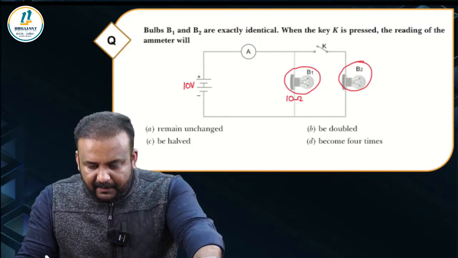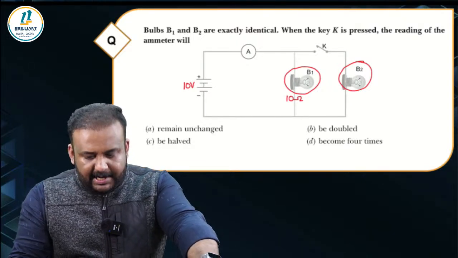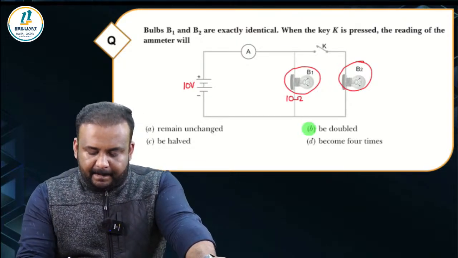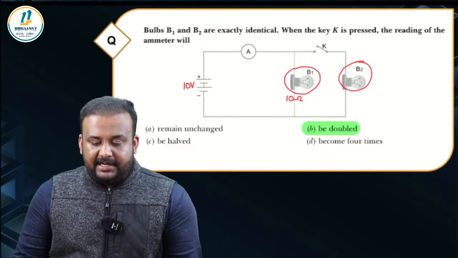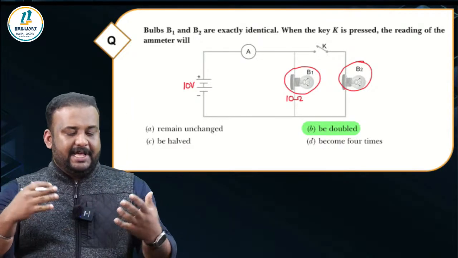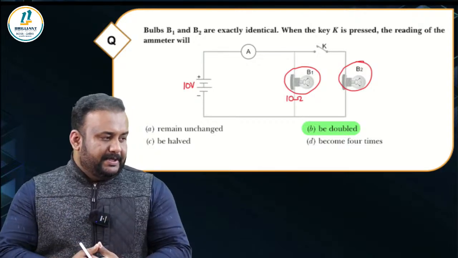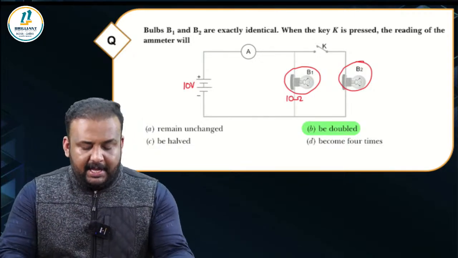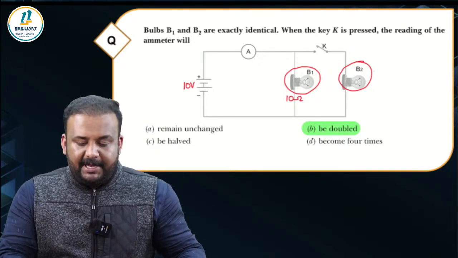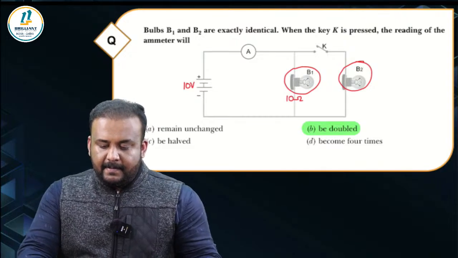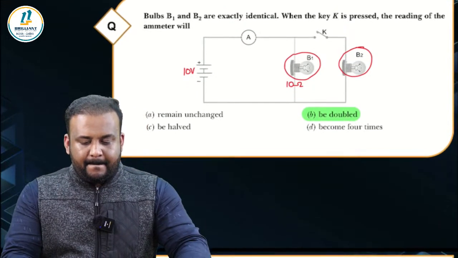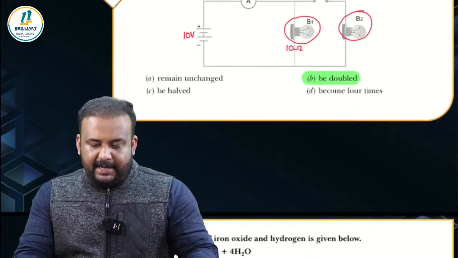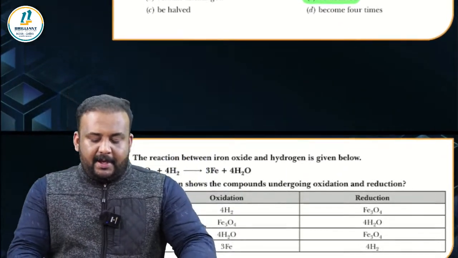Yes, Mridul. Very good. Yes, Rahul. Excellent. So when the key K is pressed, you are adding one more resistance in parallel. So that is going to double the current flowing through that ammeter. Is it clear? Yes, Abhinav. Anna, great. Okay.